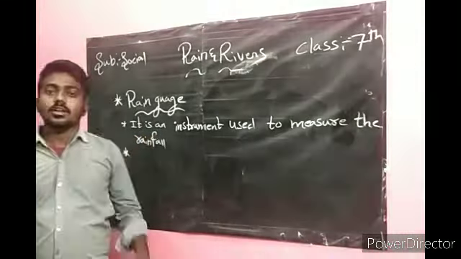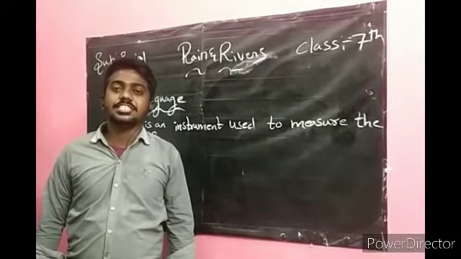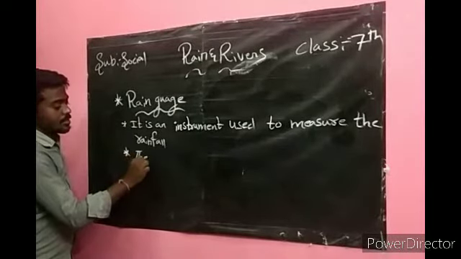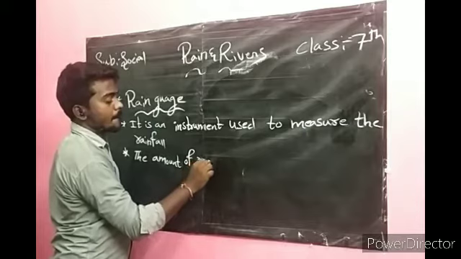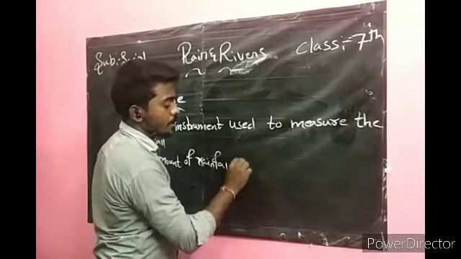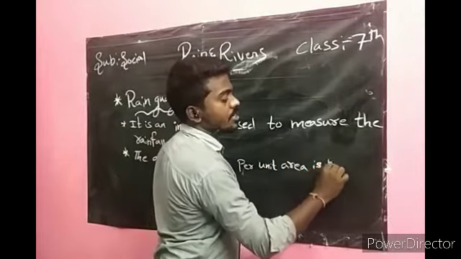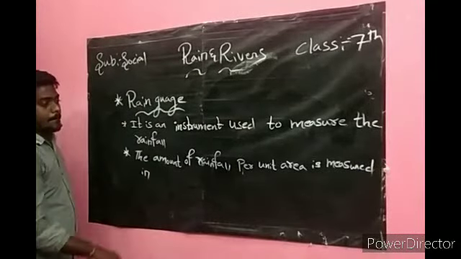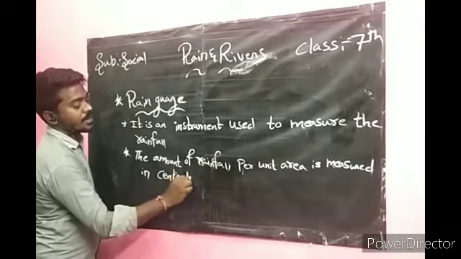Next, the amount of rainfall per unit area is measured in centimeters.